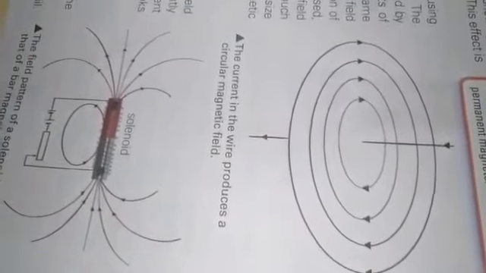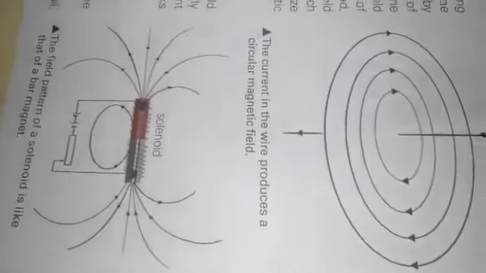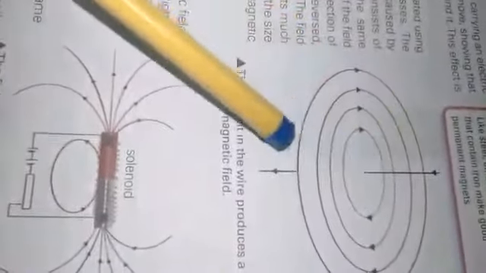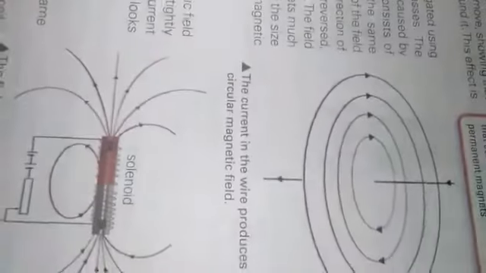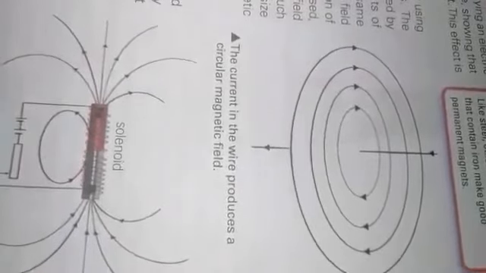Next, we have to study about magnetic fields and coils. This is the magnetic field that is produced around a wire carrying electric current. Now we can make a loop of this wire also.